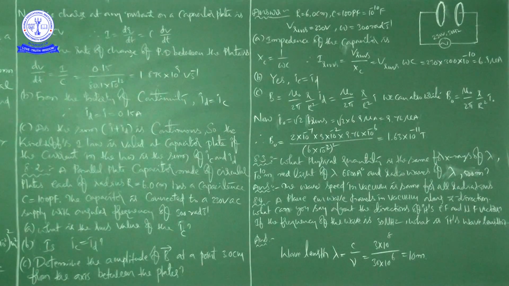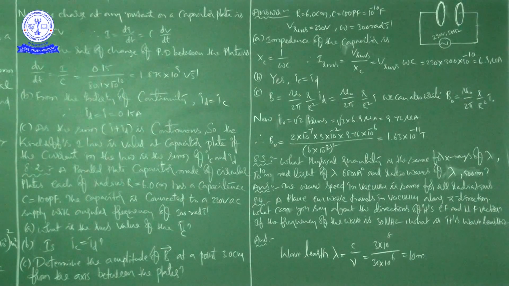So observe carefully. First, the definition of electromagnetic wave. What is the definition of electromagnetic wave? An electromagnetic wave consists of oscillating electric field and magnetic field, perpendicular to each other and also perpendicular to the direction of propagation of the wave. Okay, right.